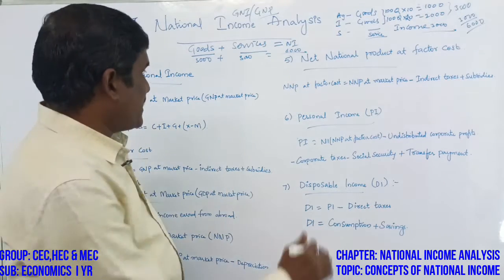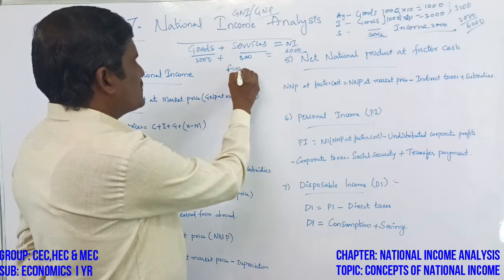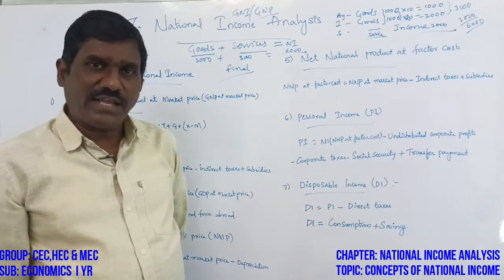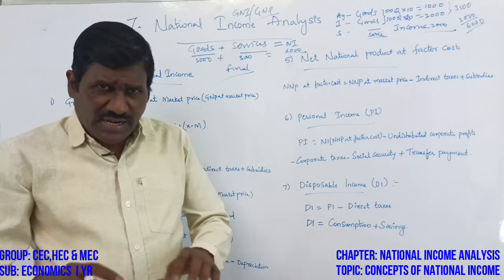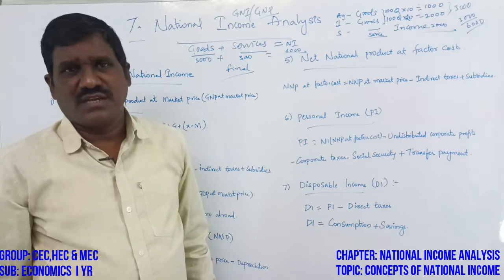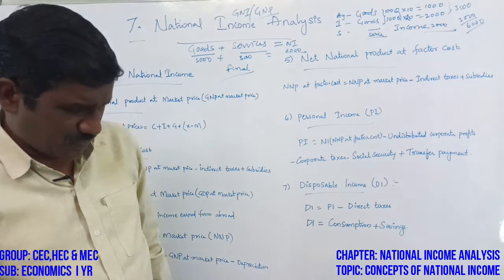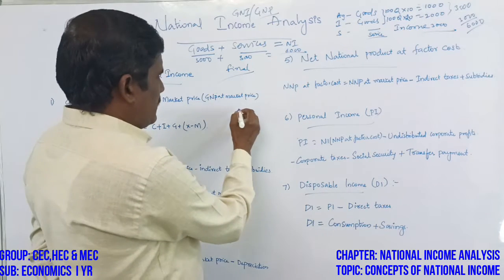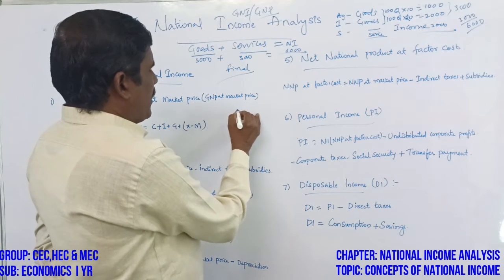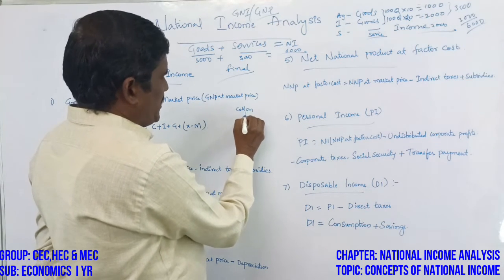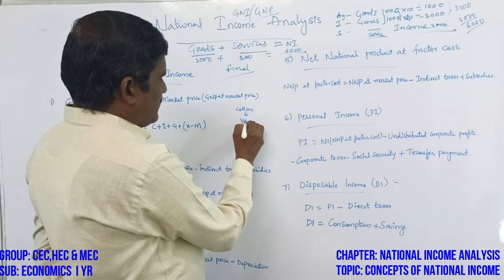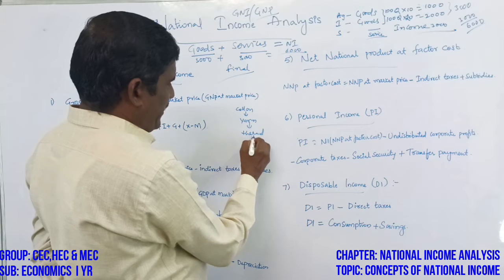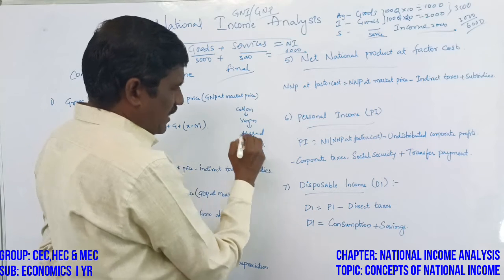And the third word is final goods. What is a final good? A final good means the good will not change into another stage. For example, cotton changes into yarn, yarn into thread, and thread into cloth.